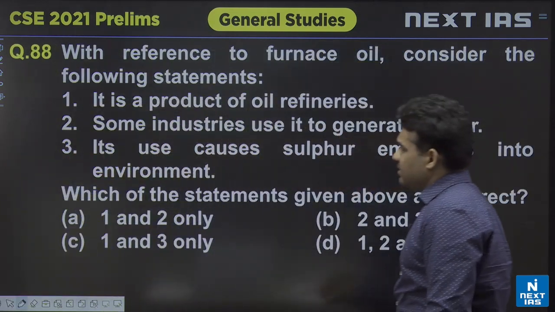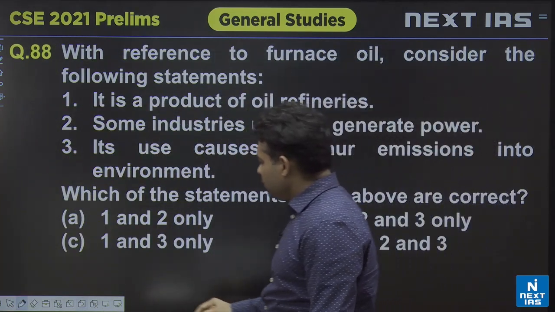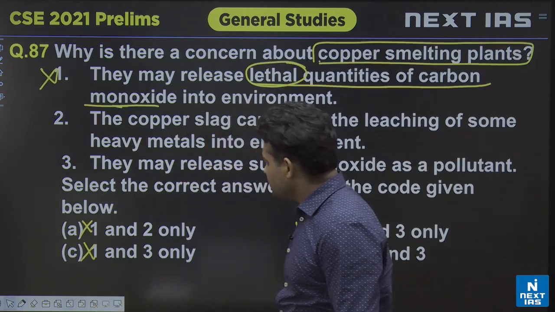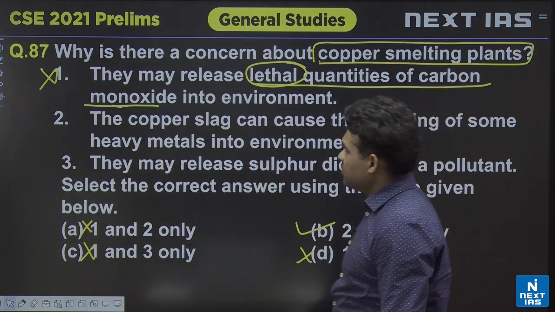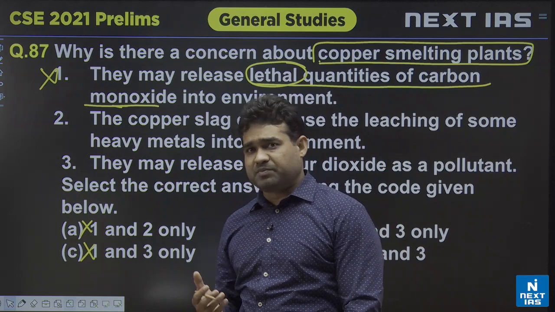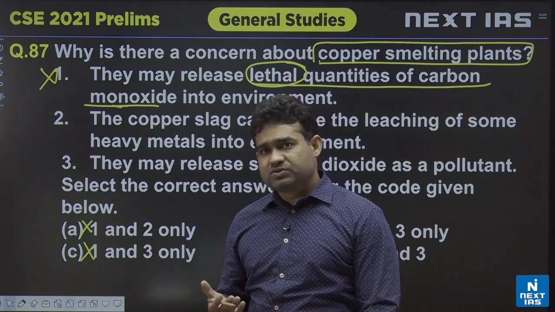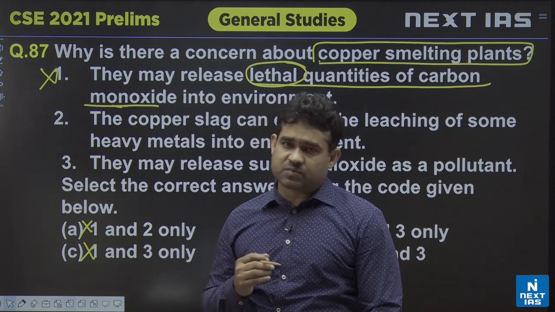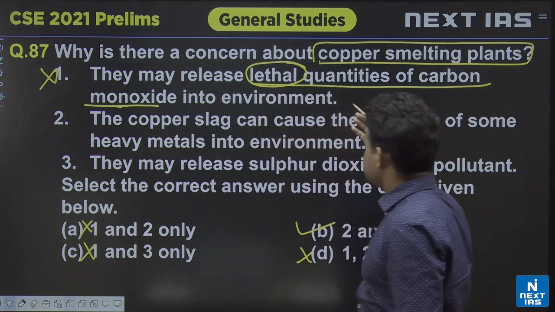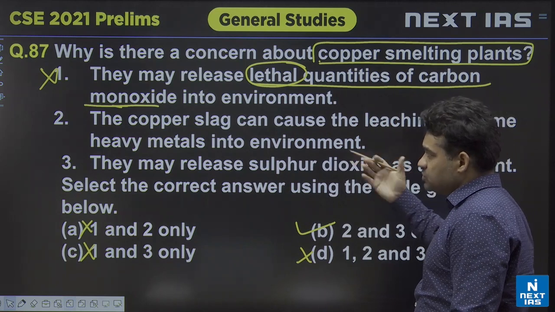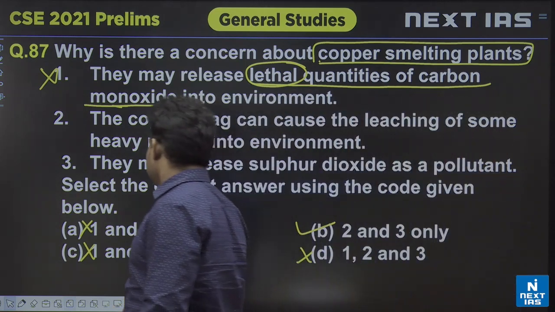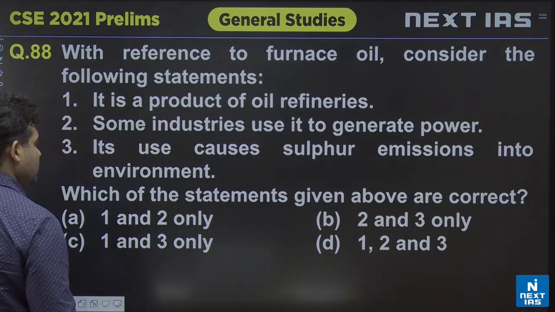Like I have already told you, carbon monoxide emission may be there in the primary reactions, the carbon monoxide does come there, but whether it is emitted to the environment in lethal quantity is the point, and for me it's not. So for me it should be 2 and 3, because 1 is incorrect and 1 is given in the 3 options there.